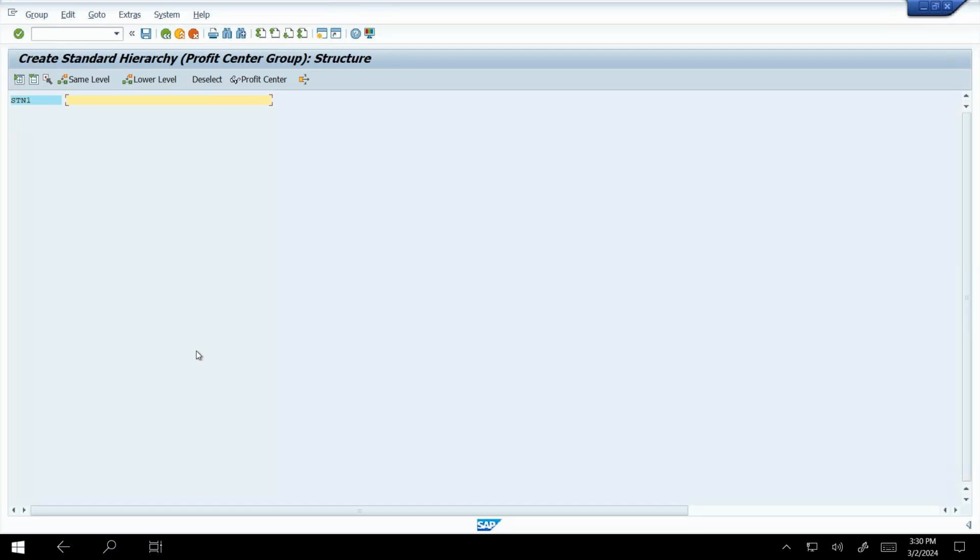Leading ledgers, non-leading ledgers, exception ledgers? No, not that. It's not for the leading ledger or non-leading ledger, it's for internal order and real order. Once we create the profit center option and cost center option, these are the configuration part of controlling.